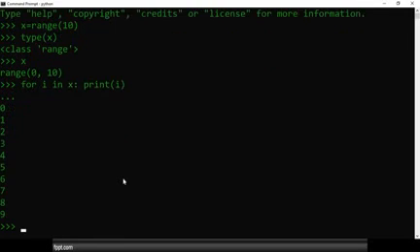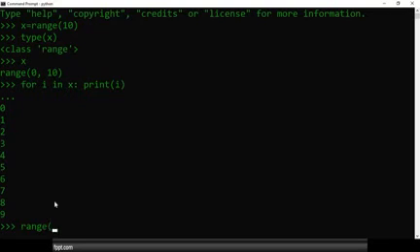So check out the values, the total values. How many total values are there? 10 values. The starting value is 0 and the last value is 9. Why? Because it contains the starting value 0 and the last value is the total number minus 1. So if we pass 10, then the last value is printed as 9.